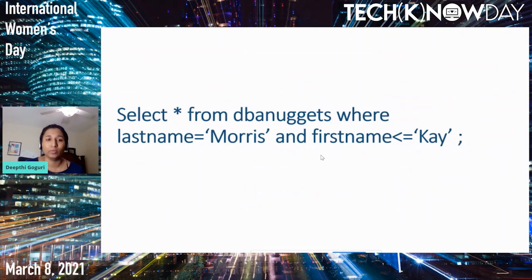Now let's go ahead and see a different one, right? Select star from DBA Nuggets, where the last name is Morris and the first name is less than or equal to K. As our index is on the first name comma last name, but we are asking here for the last name first and the first name as less than or equal to K. Now SQL Server has to find all the first name values which are less than or equal to K, and then go to the last name Morris. Let's go ahead and see how SQL Server uses it, whether it will use the index or whether it will go ahead and scan the table itself.